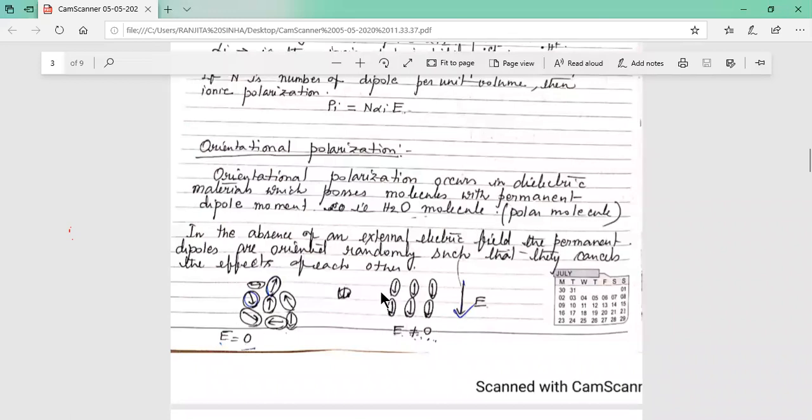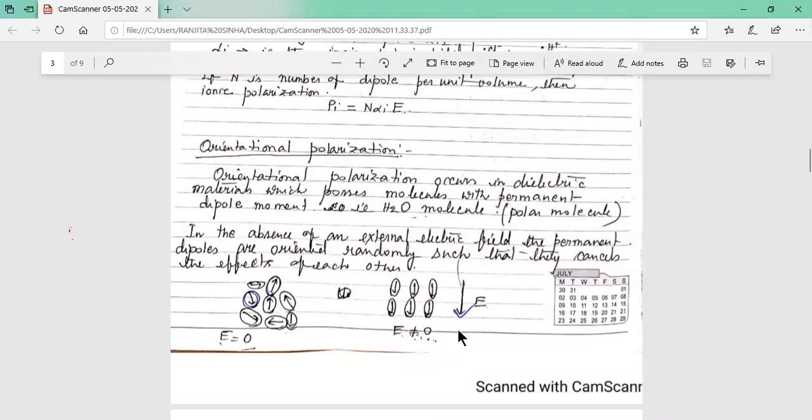In this case we are considering water molecules. Now we are applying an electric field, and the direction is shown by the arrow. What is happening here? All the dipole moments which were randomly oriented are now oriented in a particular direction, all downward, because this is the direction of the electric field.